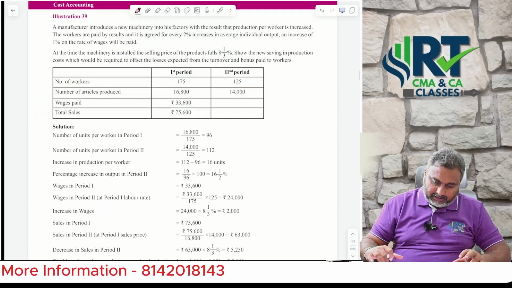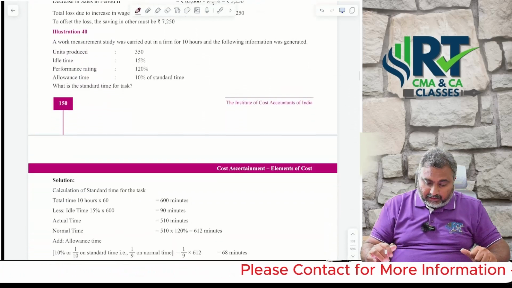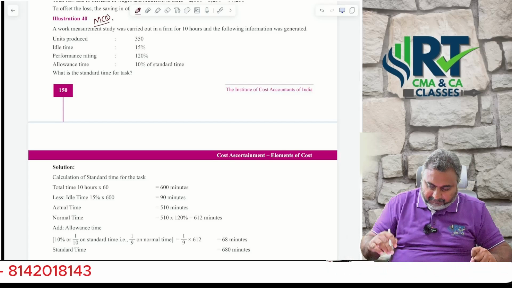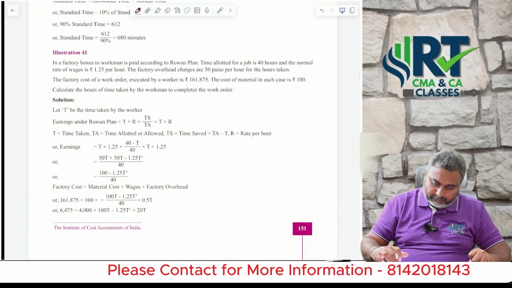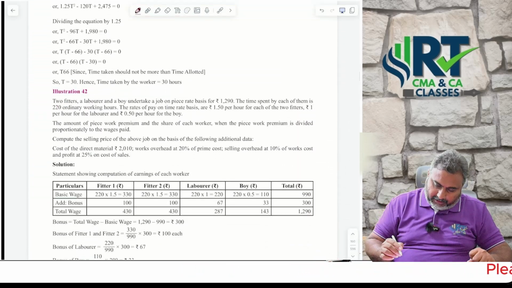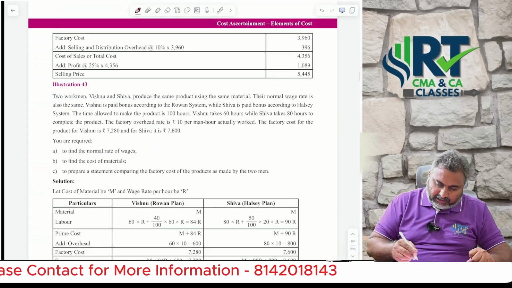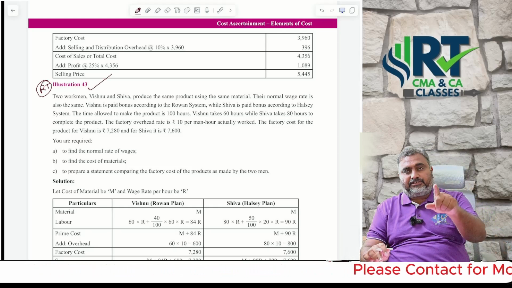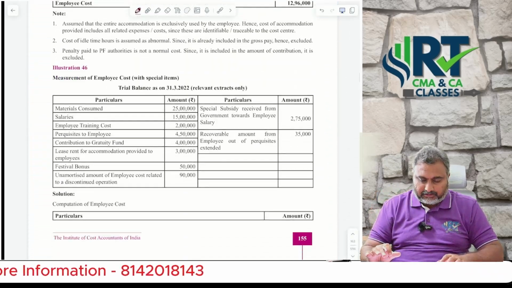And next, question number 39 is also a very important MCQ-based question. Then illustration number 40, and illustration number 41, and if time permits, do illustration number 42 as well. And this is the high-rated question under employee costing, illustration number 43. These are the areas to focus more on in employee costing.